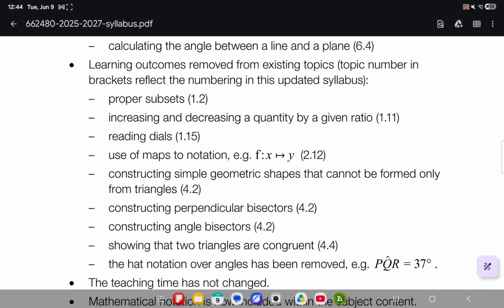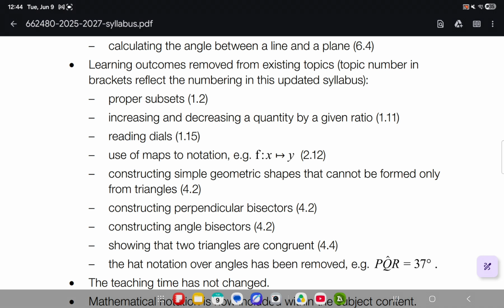Constructing simple geometric shapes that cannot be formed only from triangles. What? I don't know about this. I think it's like using triangles to make shapes. Yeah, I don't know about this.